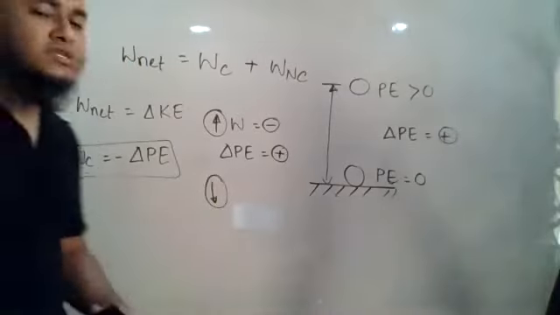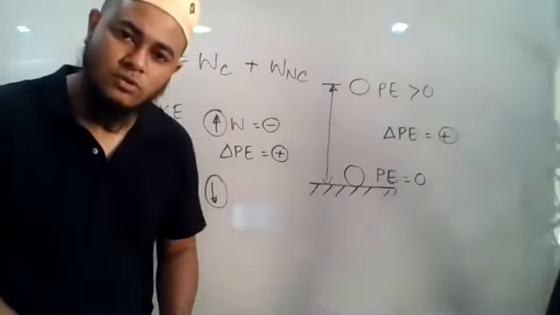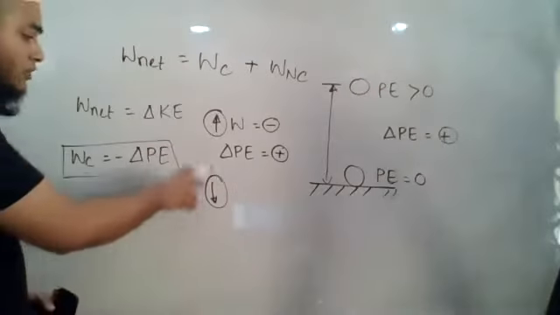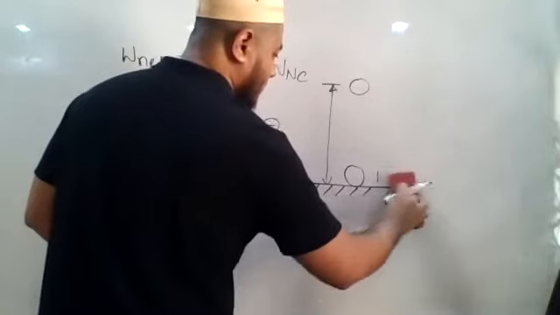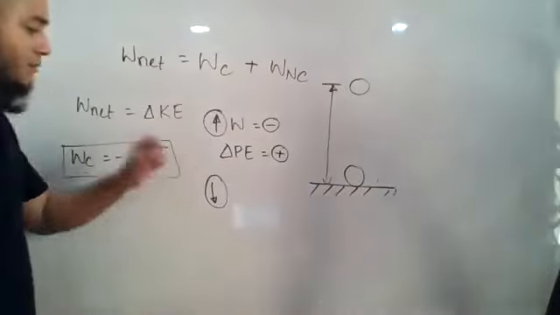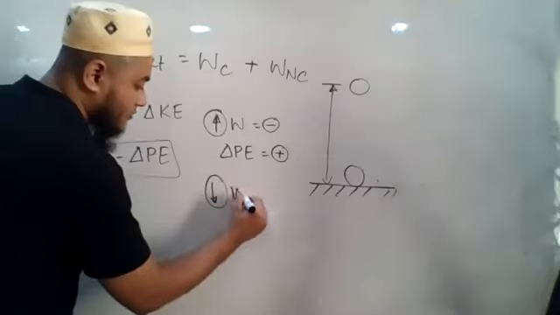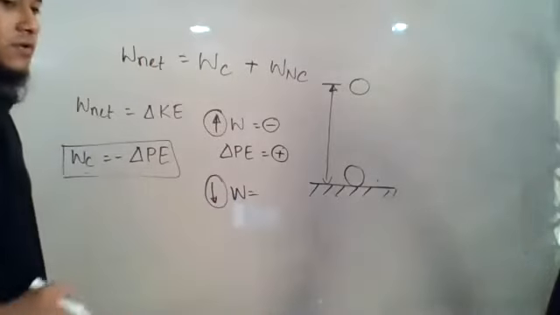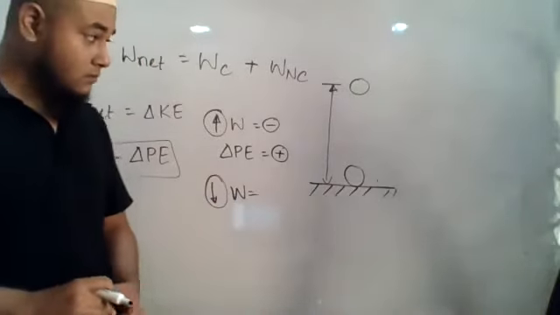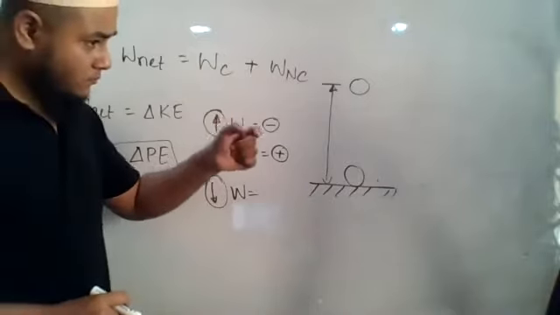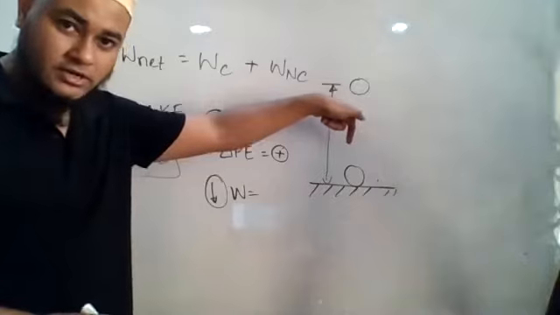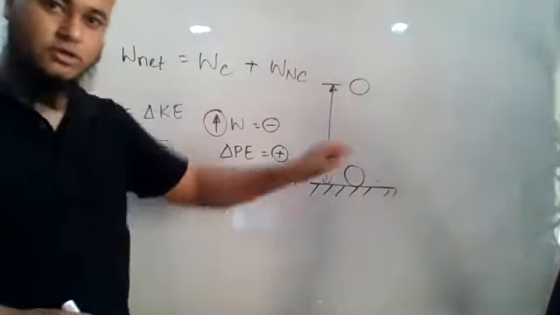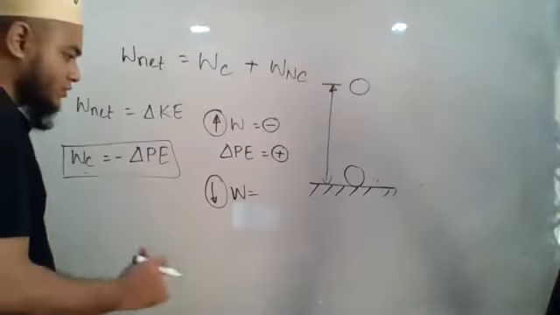You might say, sir, you are only showing for going up, what will it be like for coming down? Let us see, the body is coming down now. So pay attention, the body is coming down. So the work done by the force of gravity will be positive or negative this time? This time positive. Why? Because the force is being applied in the downward direction, and the displacement is also in the downward direction. Very good, very good. You all understood, I guess.